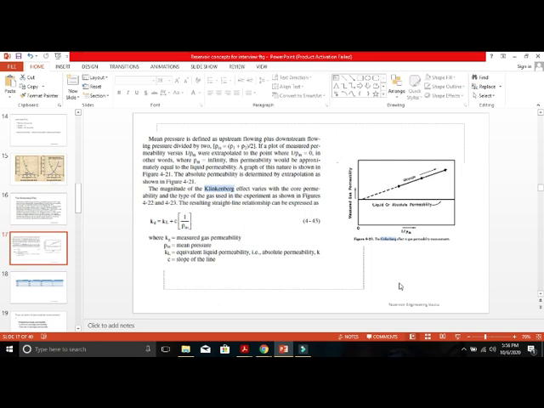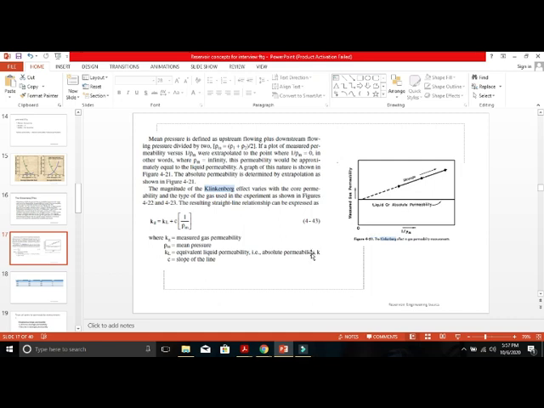Yes, sir. Okay. So this is what the scientist wants to tell: until some critical limit of pressure, liquid will not move, but gas will move. So he wants to measure the movement of gas when liquid is in a static condition. So you have to take the limit of pressure of P2 from 2000 to 1990. In between, there won't be any movement of liquid. So that is the flat line. But you can see that there will be an increment of gas permeability. So that is giving you this inclined straight line.